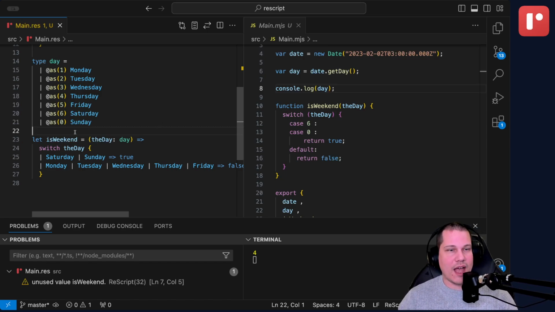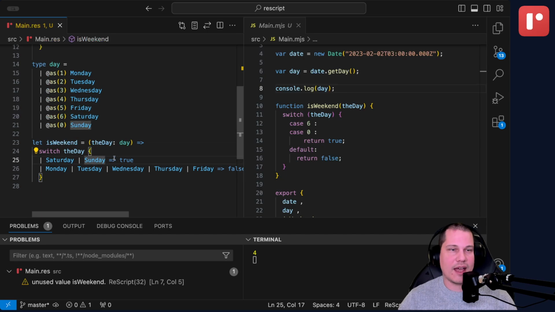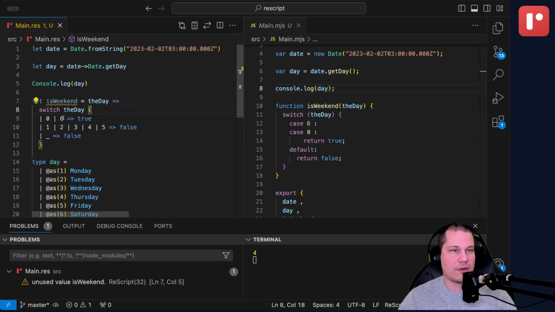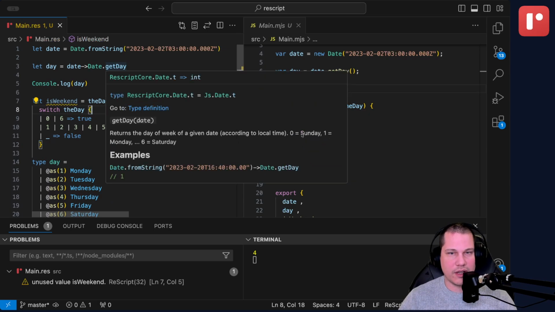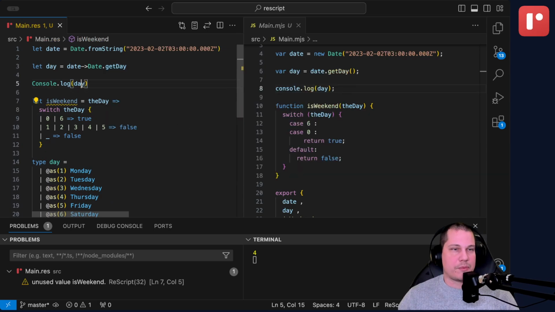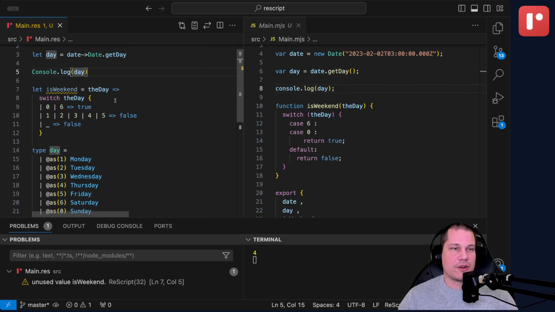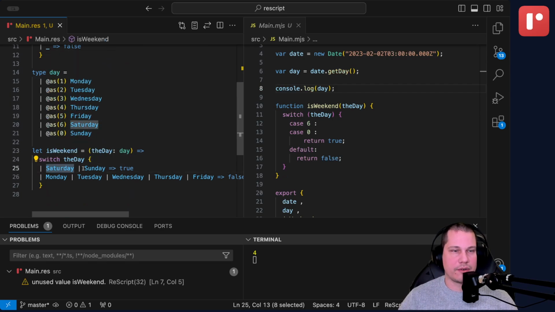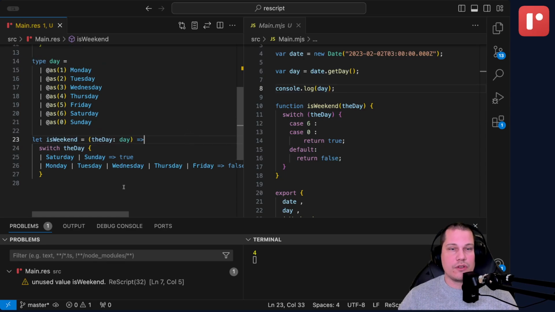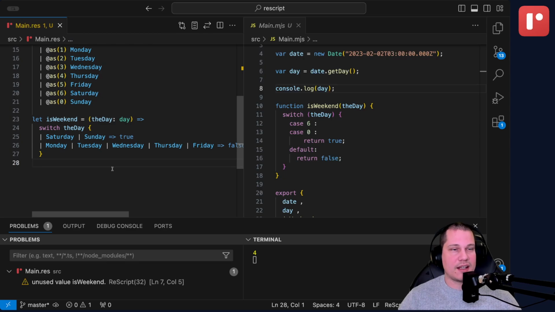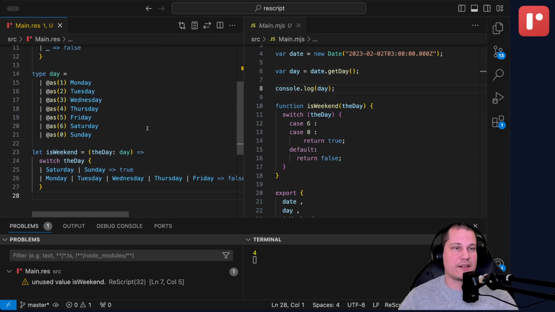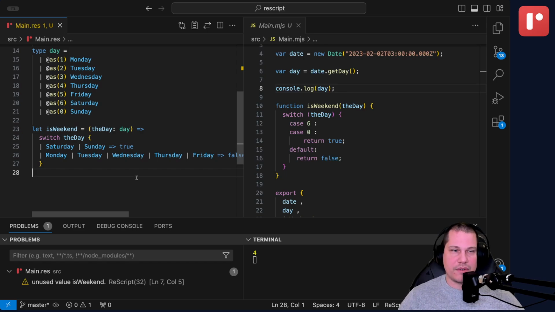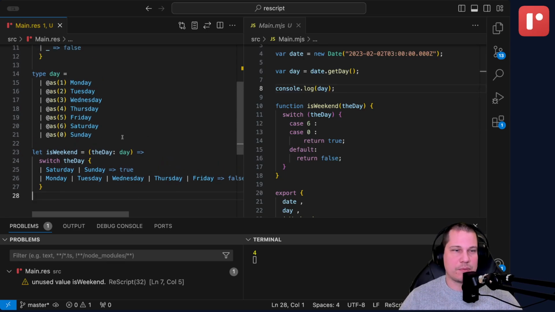So that is good. And it's also much easier to read, obviously, because we're working with actual names that mean something. So instead of looking here like, oh, 0 or 6, okay, what was that again? Let's go here and look. Okay, it's 0 is Sunday, 6 is Saturday, perfect. Instead of having to map this in our heads, we encode this into the type system, and we can just work with the regular names here, which is much, much easier. So now we have a function that instead of taking an integer, takes our new variant day. This function is more efficient, obviously, and it's more intuitive.